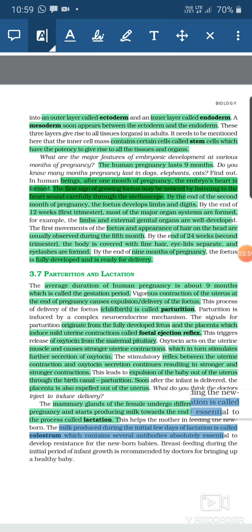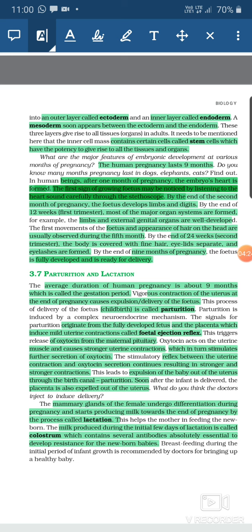These antibodies are very essential for developing resistance in the body of the newborn baby against infections. So this initial days milk is important for the newborn child, as it provides immunity, and the child is able to have resistance from various infections due to the colostrum.